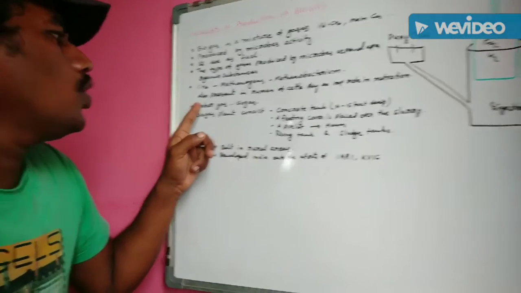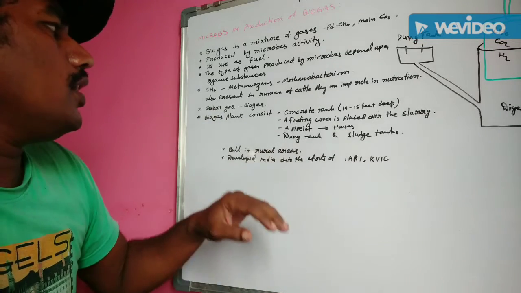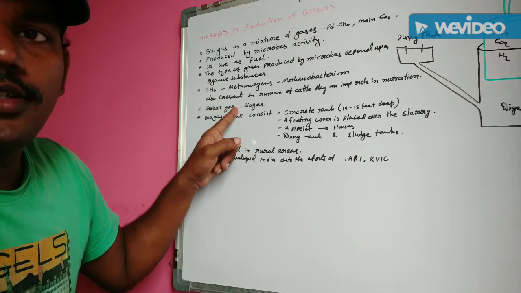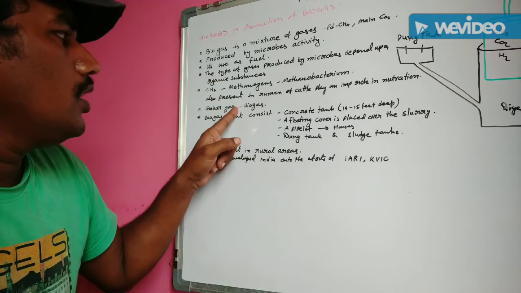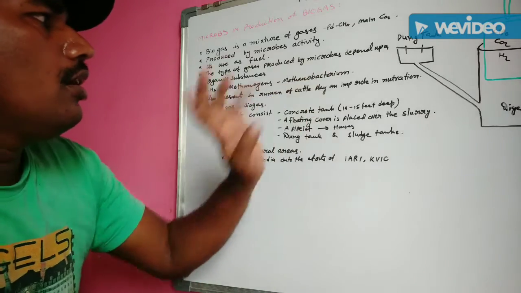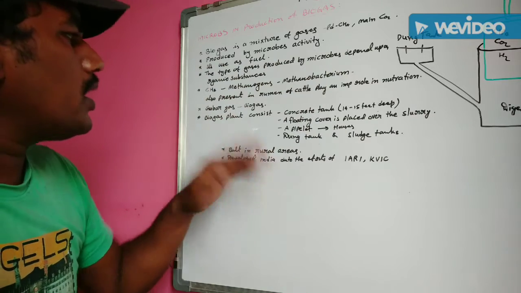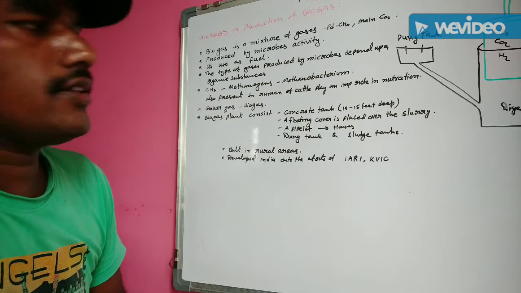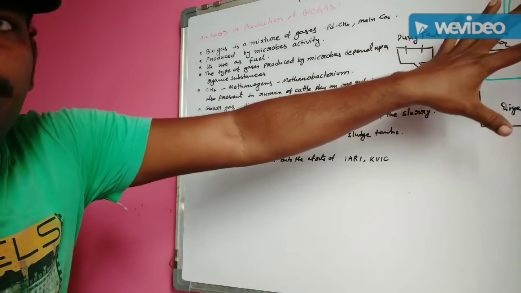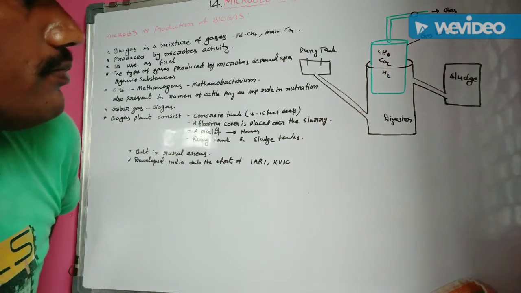That gas is called gobar gas. Gobar gas is also one of the biogases, because the methanobacterium is also one of the biological organisms. So gobar gas is also one of the biogases. Understand? Next one. This biogas plant consists of different types of tanks.